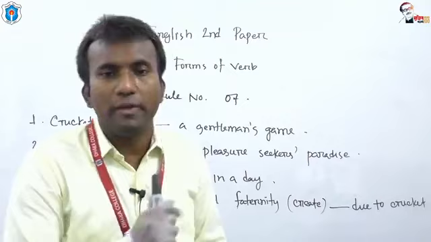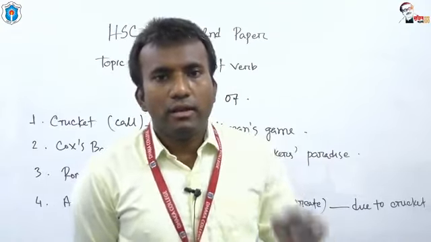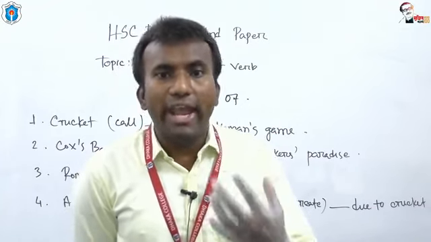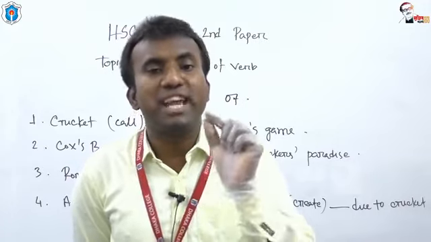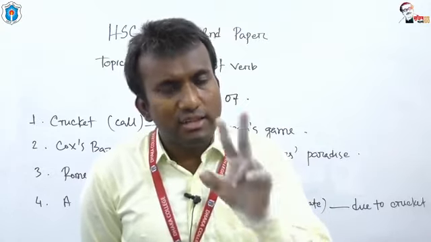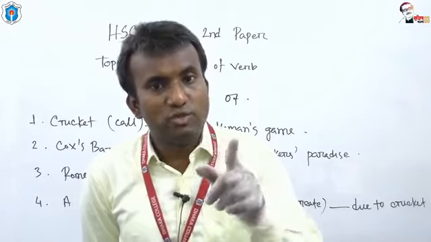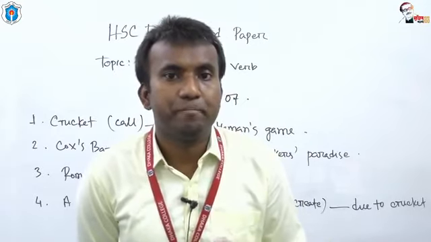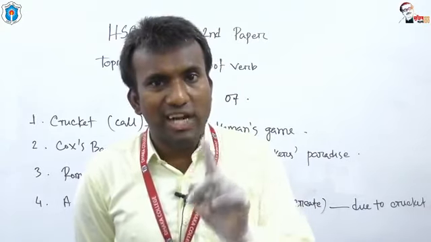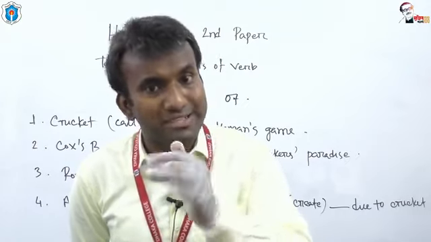Let me explain the rule. You know that depending on the form of verb, depending on the way of the expression of verb, there are two ways of the expression of verb in a sentence. The first one is active and the second one is passive. That's why you can say voices are of two types. One is active voice, another is passive voice.